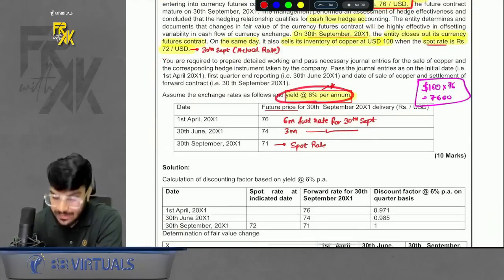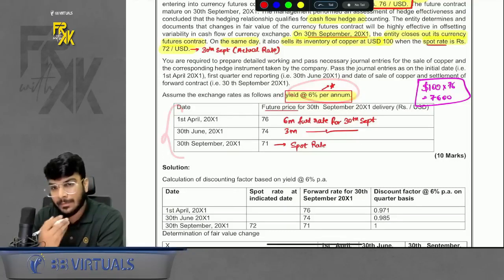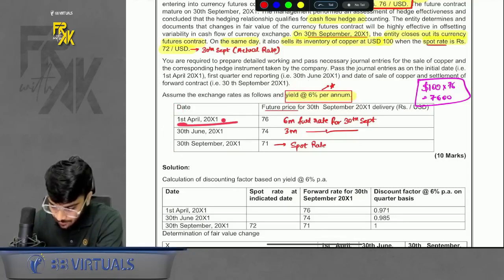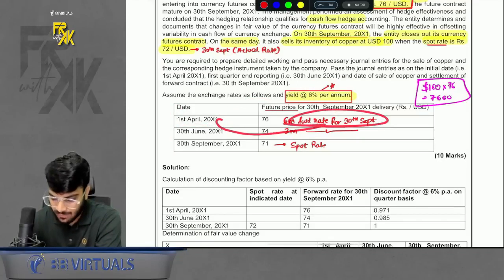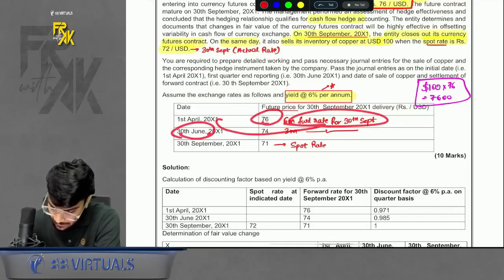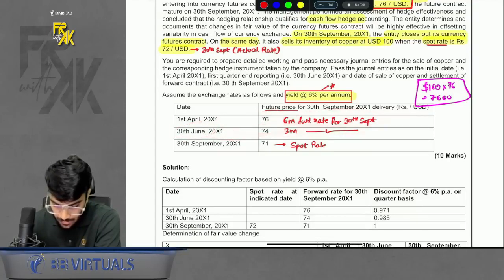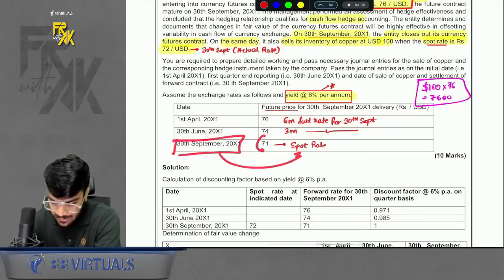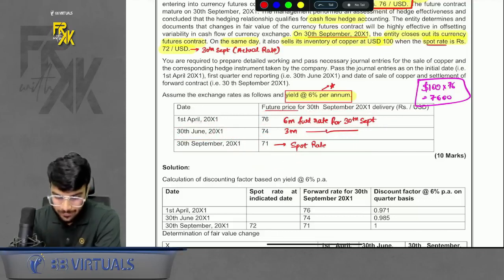First of all, a yield is given of 6%. What to do with this, I will tell you. Don't worry. Then, some rates are also given. On 1st April, future price is given for 30th September. That means 1st April's 6-month forward rate is given 76. Then 30th June's 3-month forward rate is given 74. And 30th September spot rate is given 71. Now the question has one issue that there are two spot rates, 72 and 71.